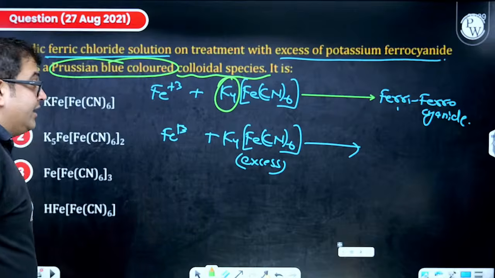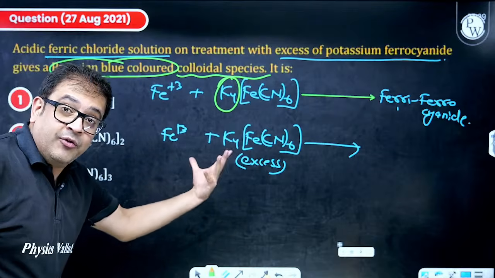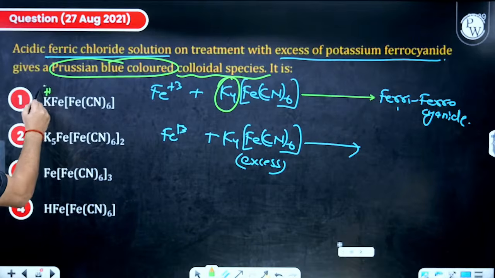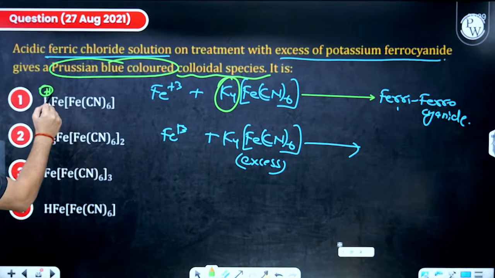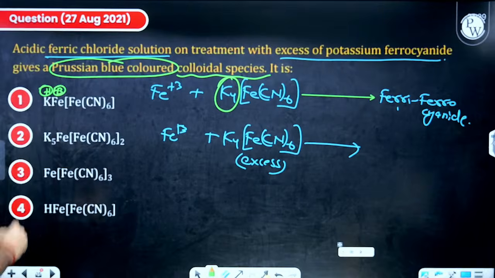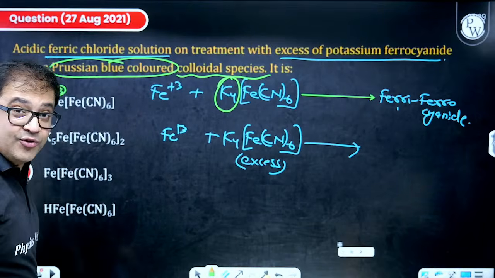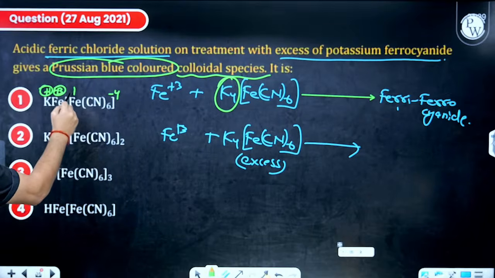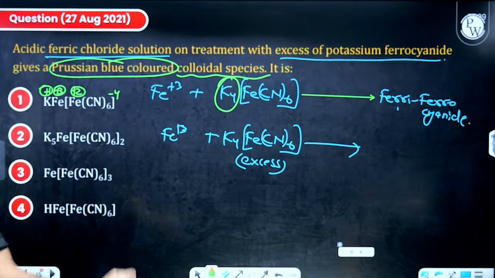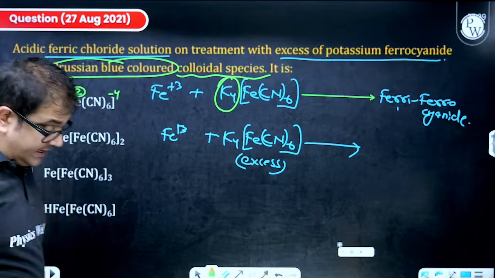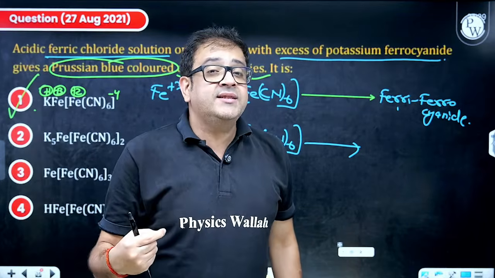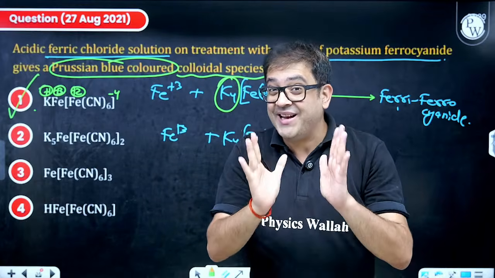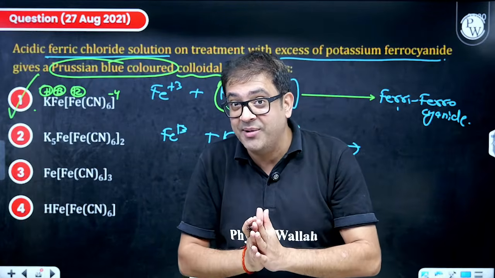A very important and great logic. So you pick a compound which has K plus ion. Just check, this Fe is ferric, and potassium is +1, so the cations have +4 charge, that means the complex has -4, which is nothing but Fe in +2 oxidation state. So predictability exists, and definitely you should know such reactions, then only you will be able to do them. I hope you are able to do them now.